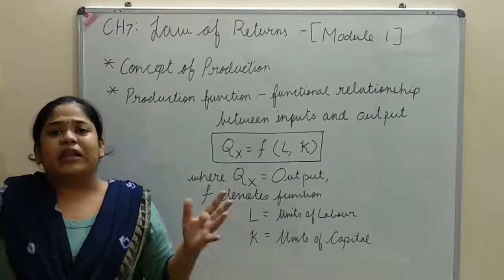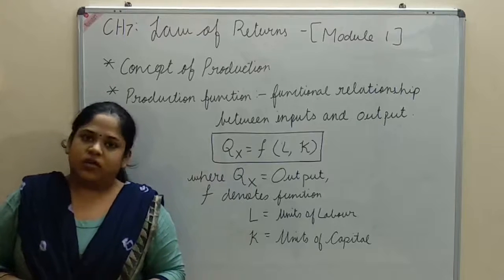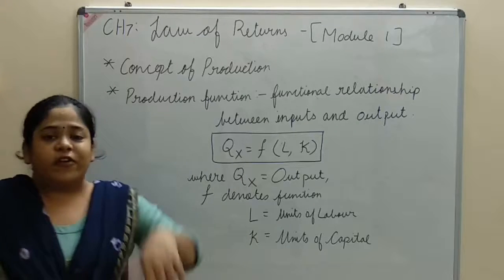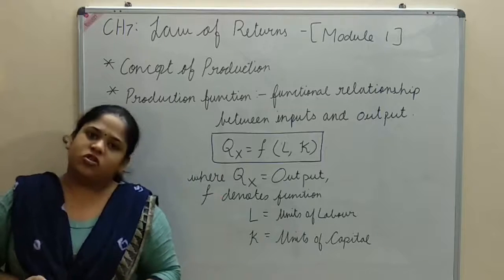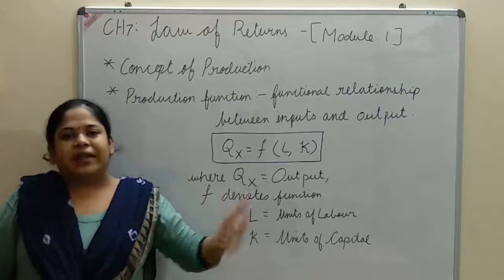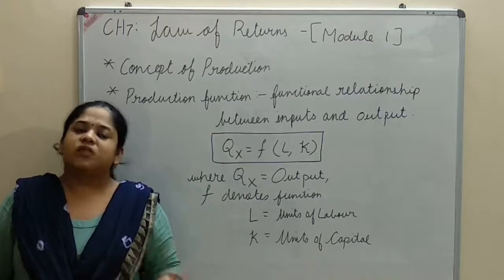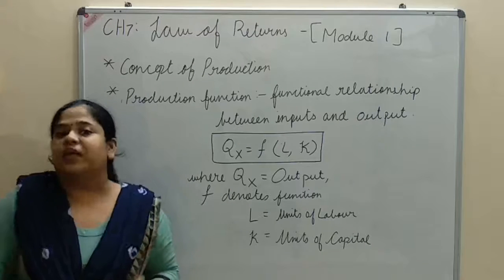We are giving some utility, some usage, to that raw cotton. We are changing the form of raw cotton to a finished product, that is, a cotton shirt. So production is making goods and services so that the good has utility.